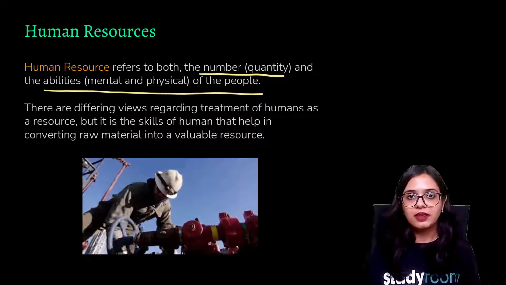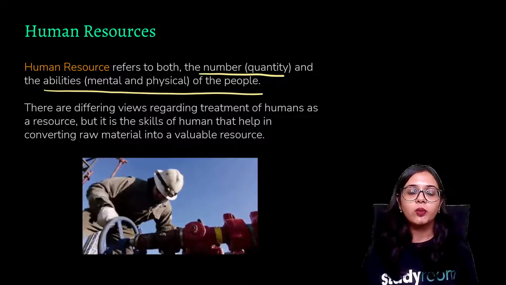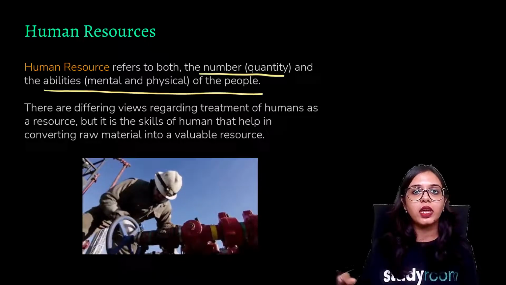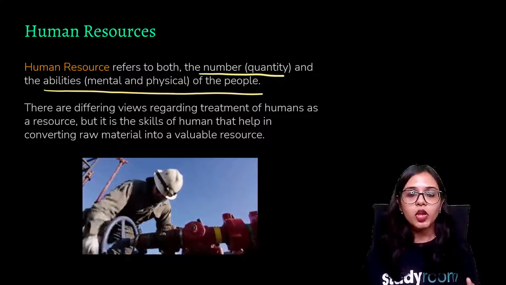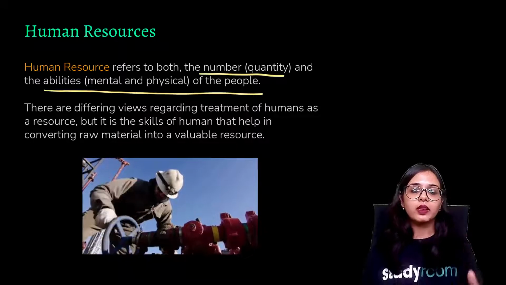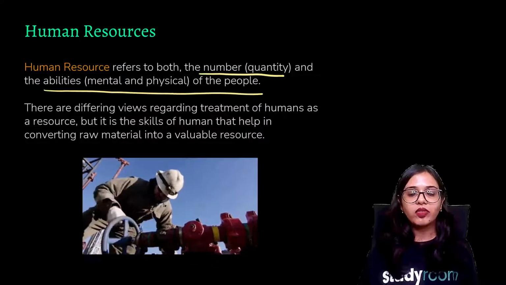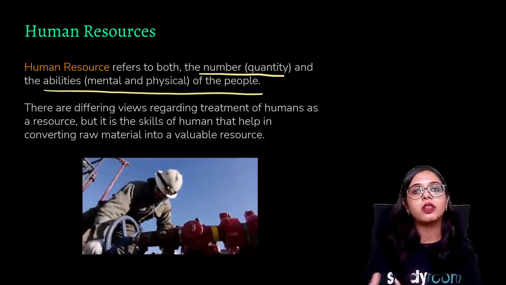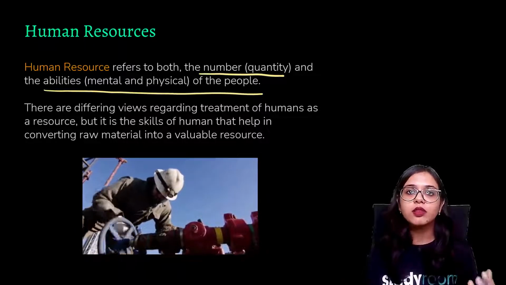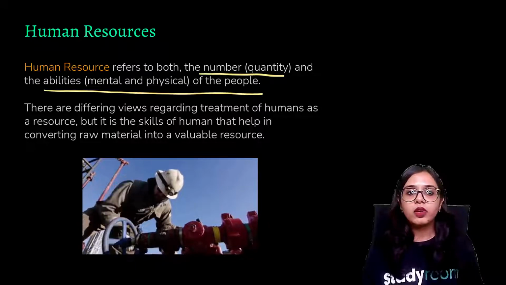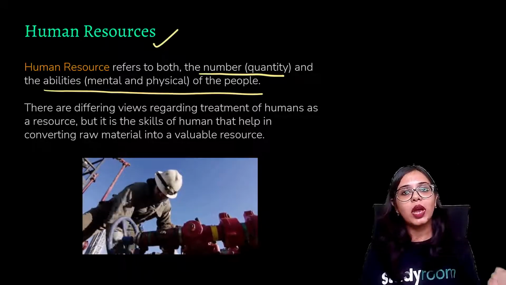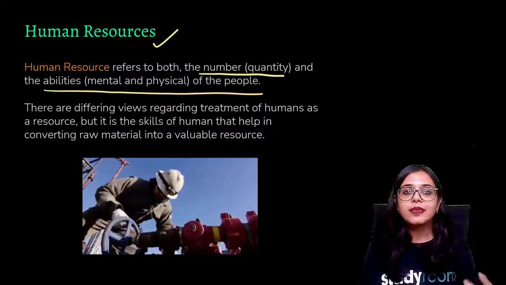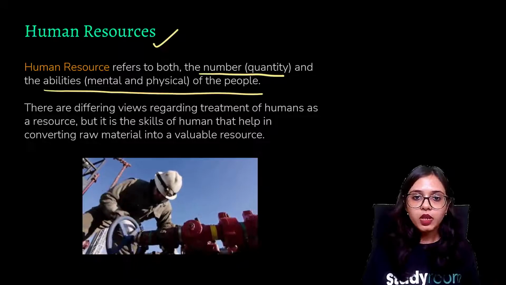whereas some people may have more mental skill sets that are very important for the whole industry to function on a higher scale. At the ground level you have people with their physical tool sets, and on the upper scale you have those who are organizing things, how these should work, using mental abilities and mental tools. These also come under the domain of human resources, where you have to assess the quantity of people and the specific skill sets of those people.